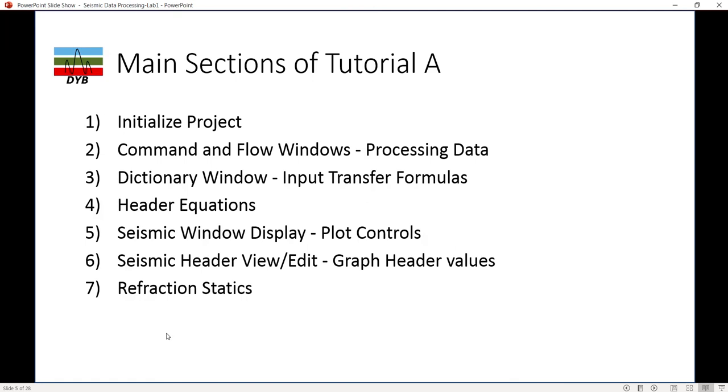There are 7 main sections which we will be doing in this lab. The first is initialization of the project, and I will give you a small demo on that. Then we'll show you the command and flow window, processing data, directory windows, header equations, and seismic window display, how we use the plot control and header view. Finally, we will follow with the reflection static.